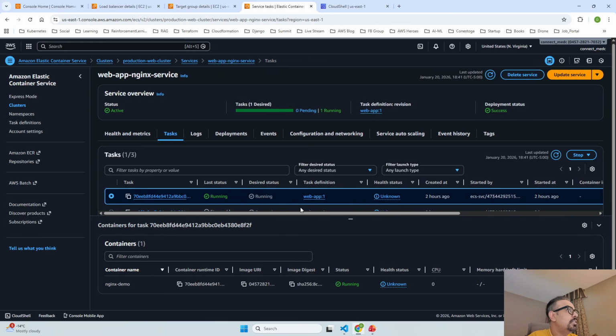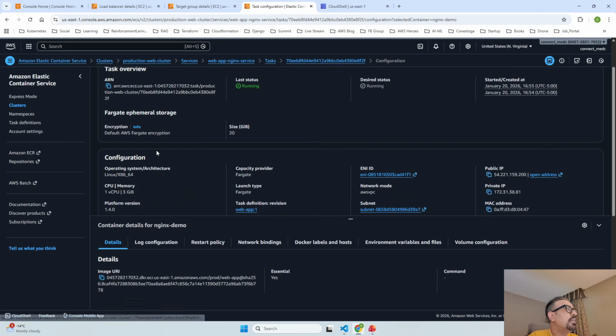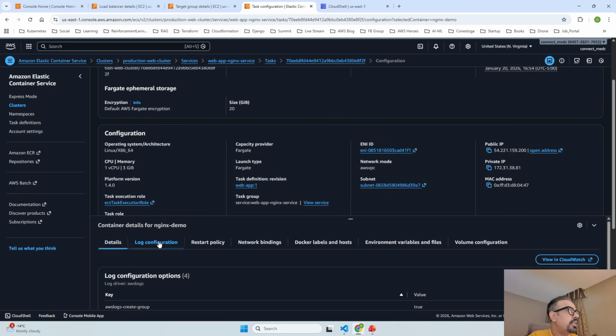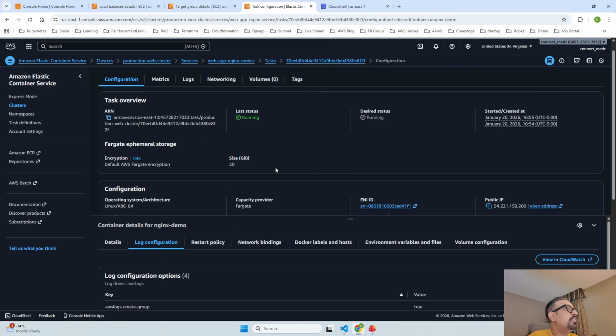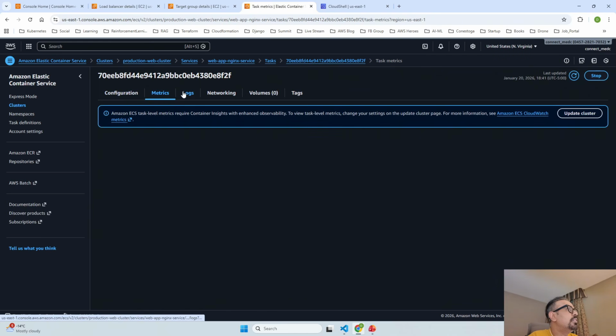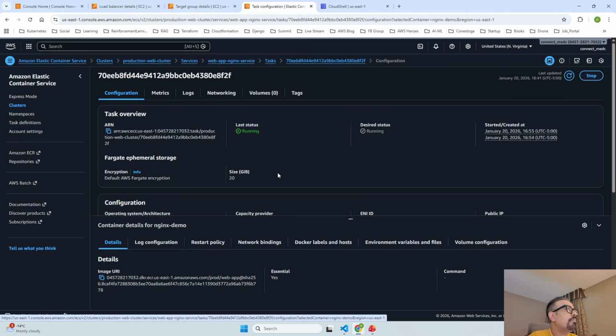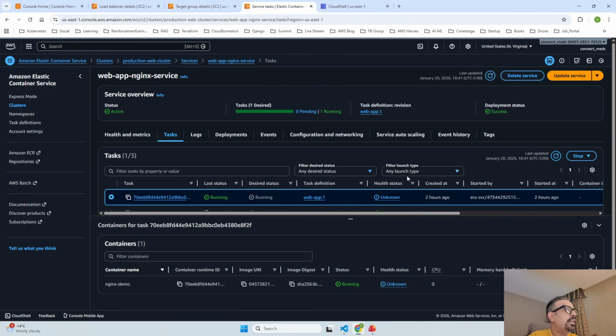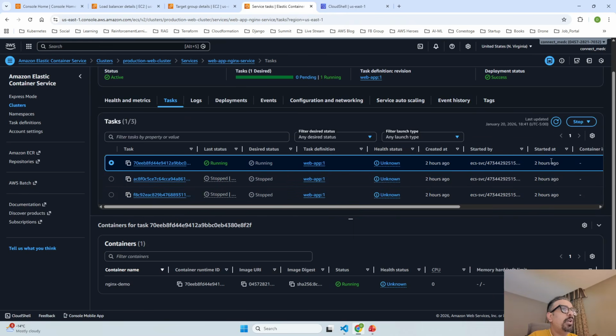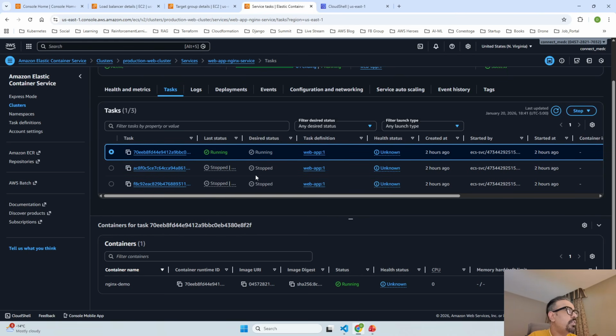Okay. So let's see if we go inside, we can get some metrics of the task that we have. Okay, so I think we have not enabled the metrics on the cluster level. That's why we cannot see, but no worries. We will wait for some time and monitor if our task is getting overloaded, and it is going to scale up with one more new task for us. So let's wait for a few seconds. For sure, it is going to scale for us.